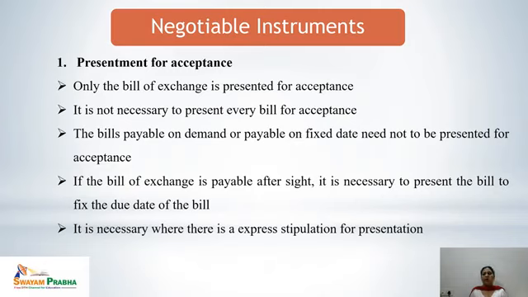The bills payable on demand or payable on a fixed date need not be presented. Means the bills on which the fixed date is there or they are payable on demand, those kinds of bills of exchange are not to be presented for acceptance. And if the bill of exchange is payable after sight, then it is necessary to present the bill to fix the due date of the bill, and it is necessary where there is an express stipulation for presentation. That means if it is expressly stipulated that the bill of exchange must be presented for acceptance, then it would be presented for the same.